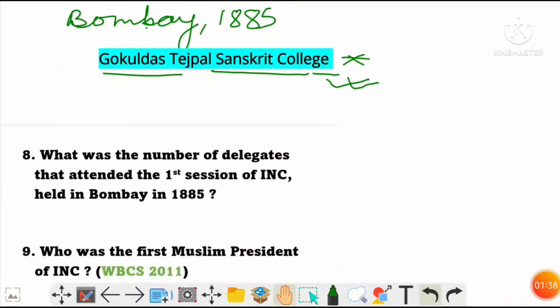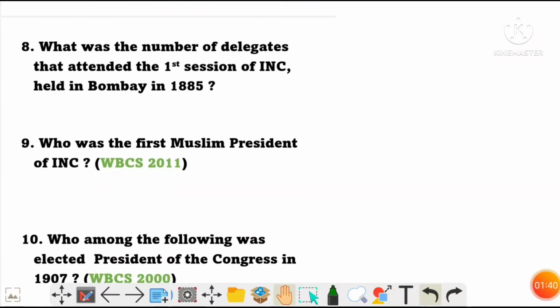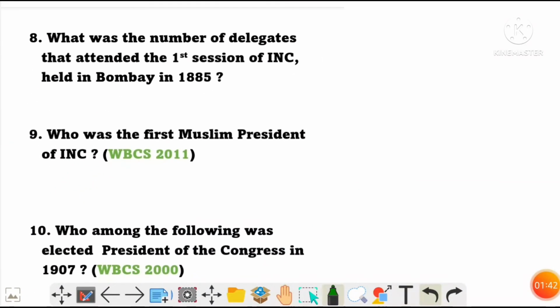Next question is question number 8. What was the number of delegates that attended the first session of Indian National Congress? So, there were 72 delegates all over India. Next question, question number 9.